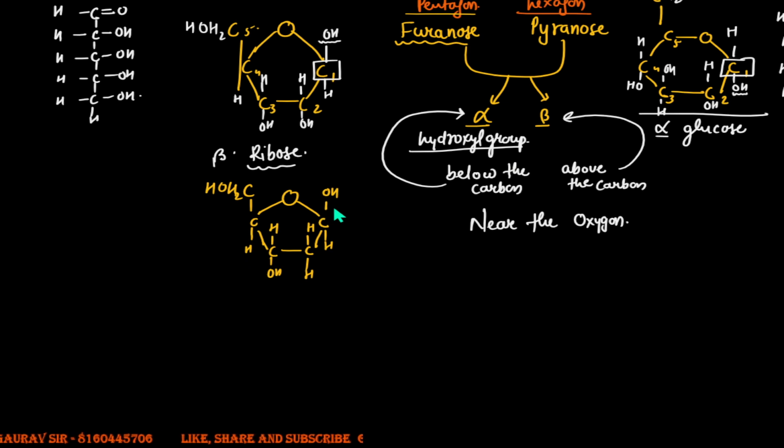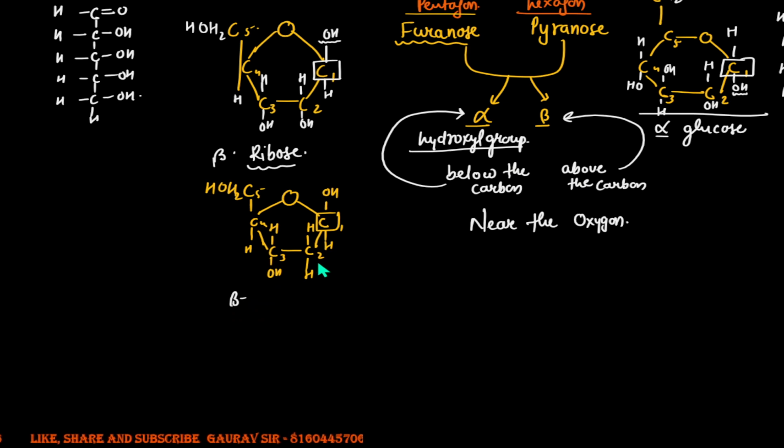First of all, you tell me what kind of sugar this is. Is this an alpha form sugar or a beta form sugar? Look at this first position of the carbon. That's your first carbon, that's your second, that's your third, and the fourth and the fifth carbon. What form of sugar is this? Yeah, that's absolutely true. That's a beta sugar.